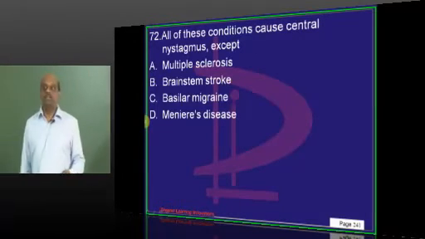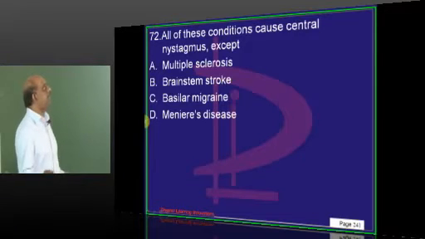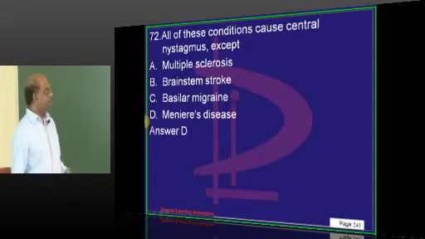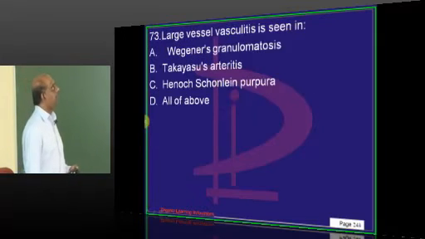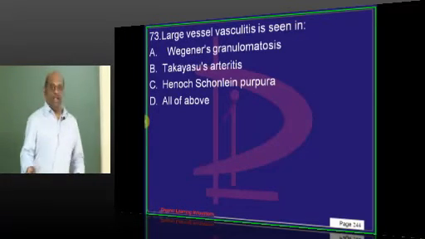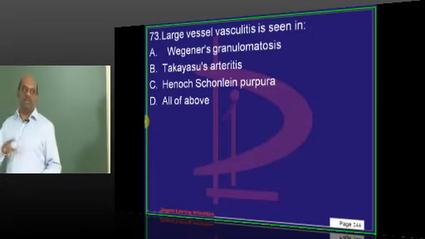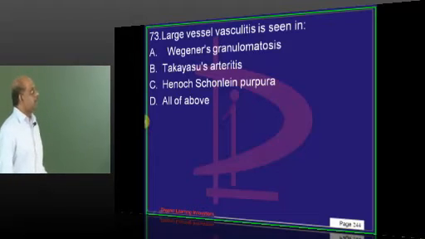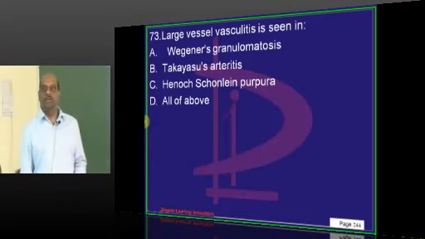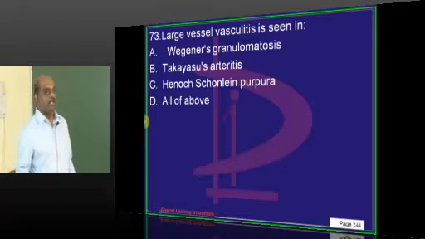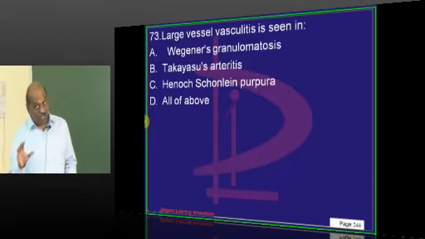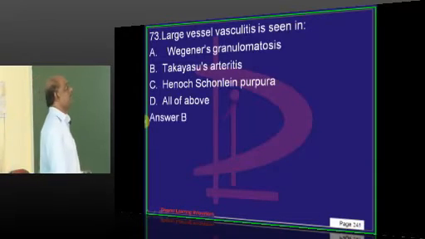Now, doctor, central versus peripheral nystagmus. Obviously, middle ear is a peripheral problem. Large vessel, medium, small vessel vasculitis, you must know the differences. So, what is Takayasu? Aortoarteritis, which is a large vessel vasculitis. Giant cell arteritis, large vessel vasculitis. So, you must know the differences.